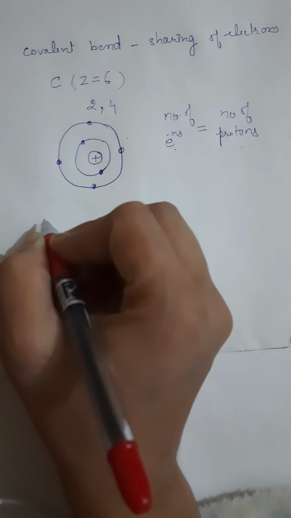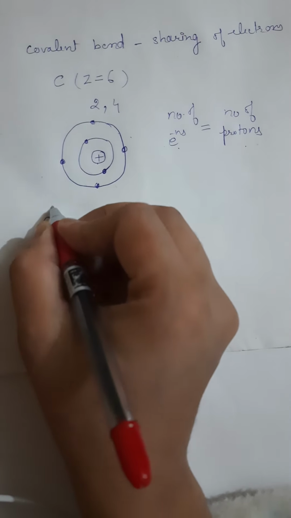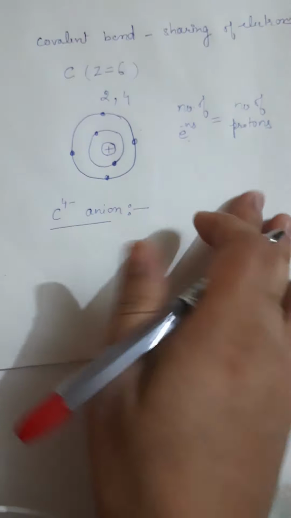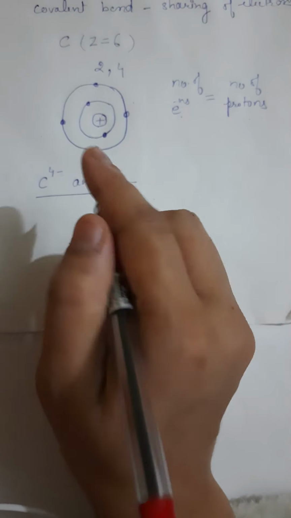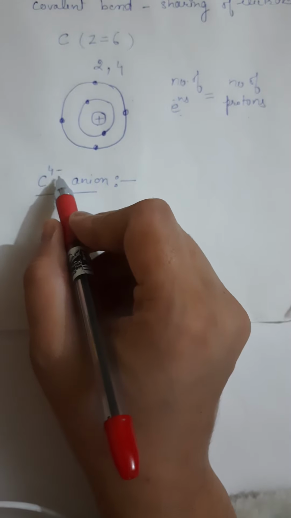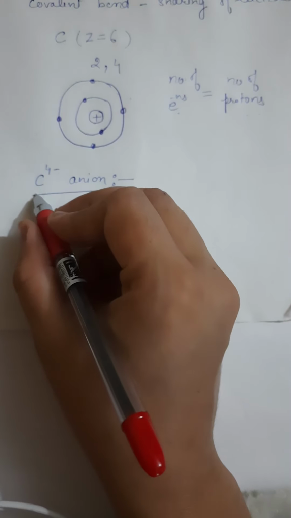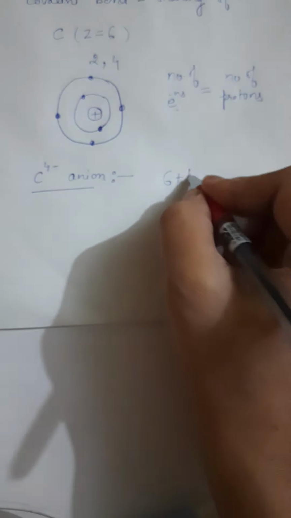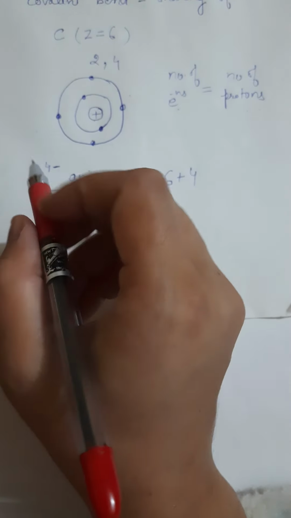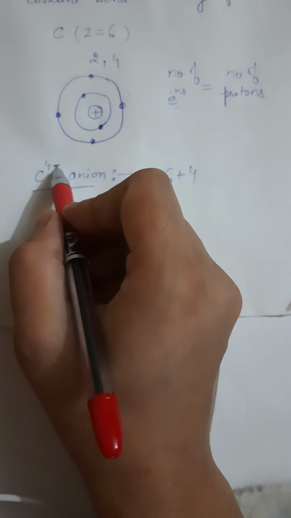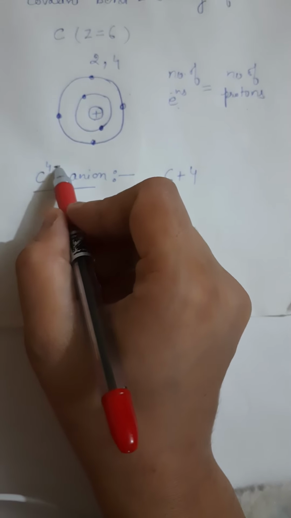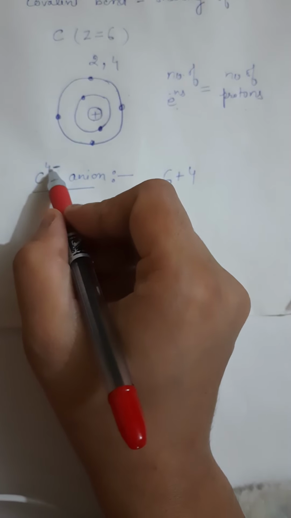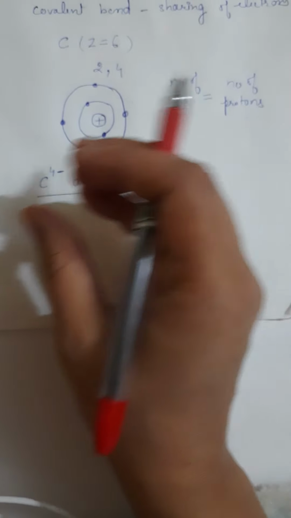Why does carbon not form C4 negative? That is why it is not forming an anion. What is the meaning of 4 negative? A negative charge means it is taking electrons. This negative sign shows that carbon is taking 4 electrons from some donor species.